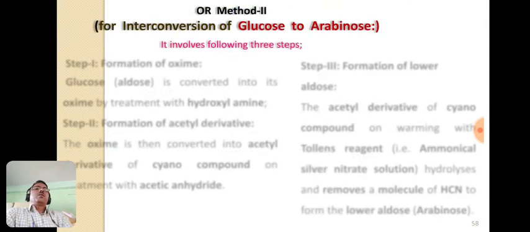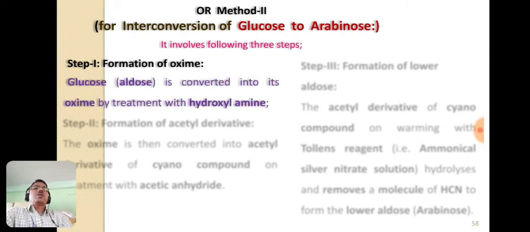Now let us see another method, the alternative method for the interconversion of glucose to arabinoids. In this method there are 3 steps. First step is the formation of oxime. Here glucose, that is an aldose, is treated with hydroxylamine, and that forms its oxime.